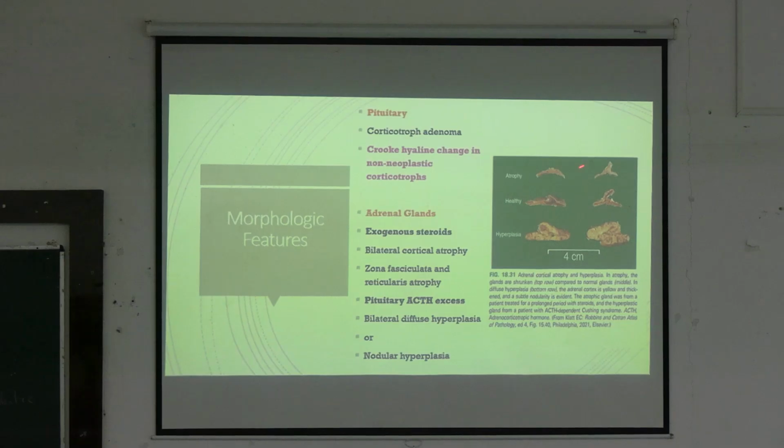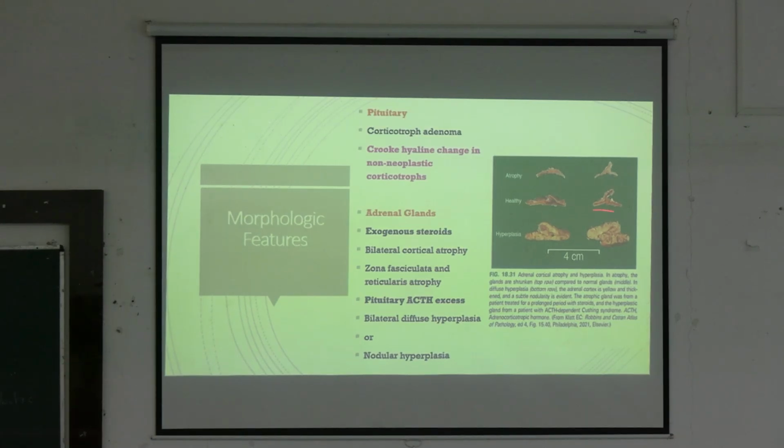Atrophy হচ্ছে যখন আমরা পাবো when the gland is not functioning. Gland কখন কম ফাংশন করবে? When there is excess steroids already in the body, that is when there is exogenous steroids intake, and also when there is adrenal adenoma or carcinoma, the other part of the adrenal will undergo hypertrophy. And when there is excess exogenous steroids in the body, তখন bilateral adrenal will undergo atrophy.